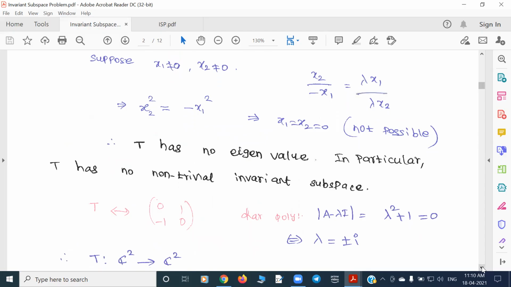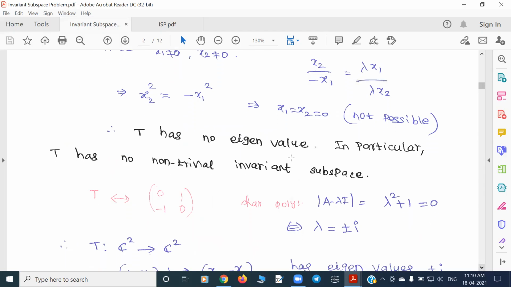You may be familiar with writing this operator in matrix form. Once you write the matrix form, to find eigenvalues you solve the characteristic polynomial. Solving it leads to lambda squared plus 1, which gives two values, lambda equals plus or minus i. But we are in a vector space over R, so these are not acceptable as eigenvalues. That's why T has no eigenvalues.